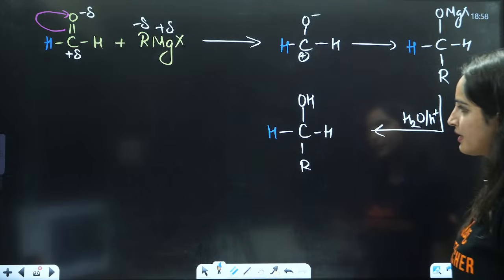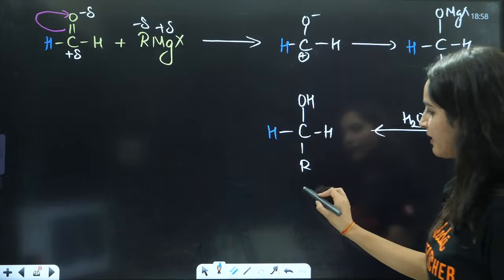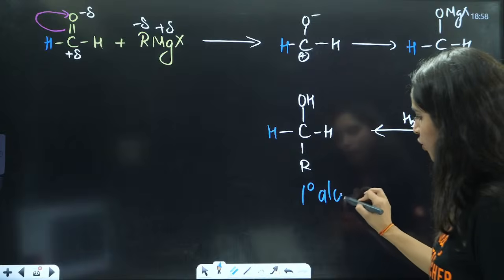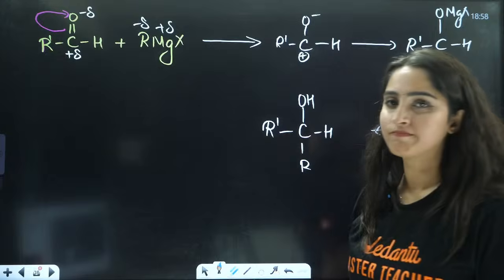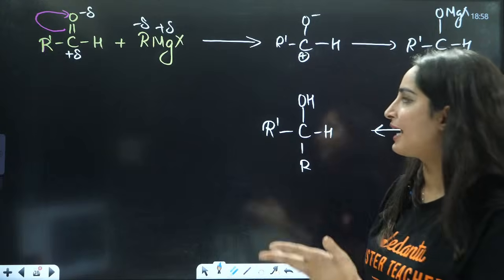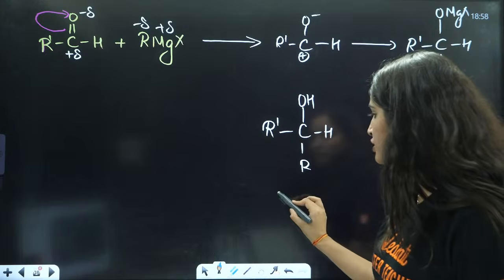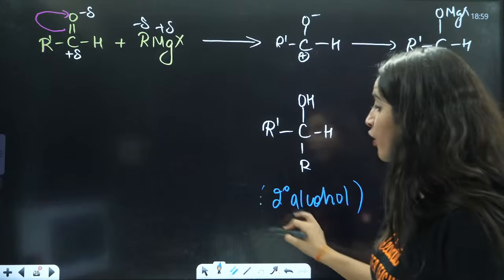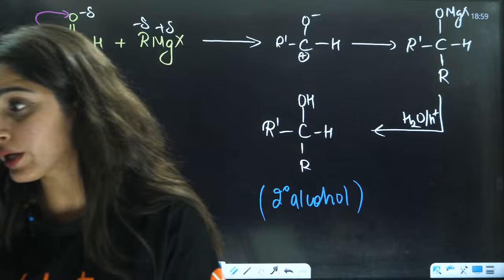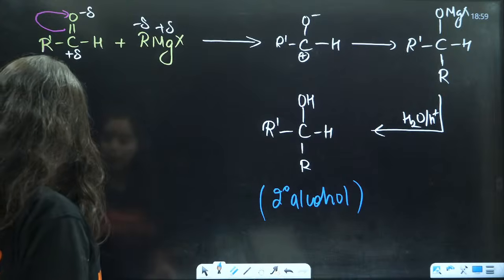Now what did I have? I have the preparation of a primary alcohol with methanal. Except for methanal, other aldehydes will give the formation of a secondary alcohol. Now, what about ketone?